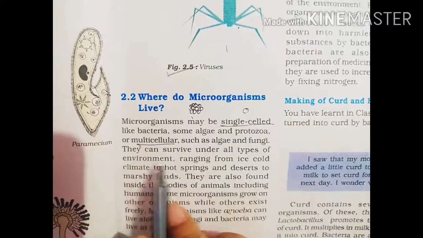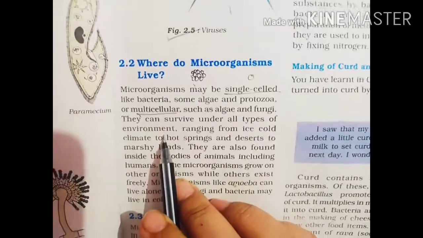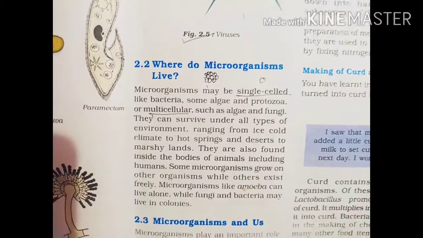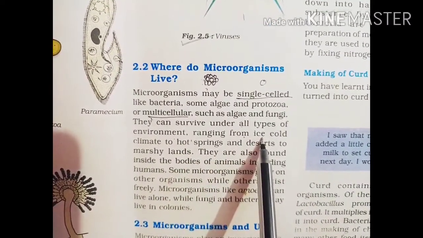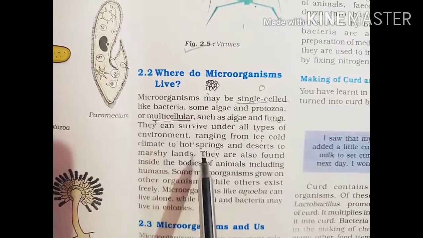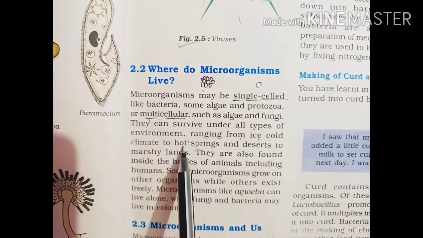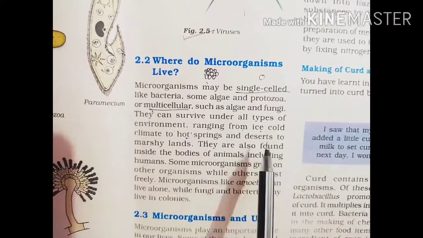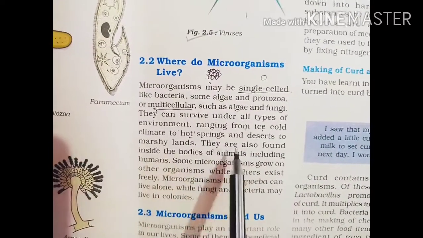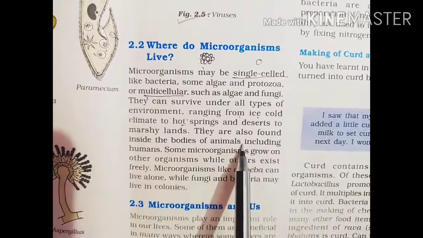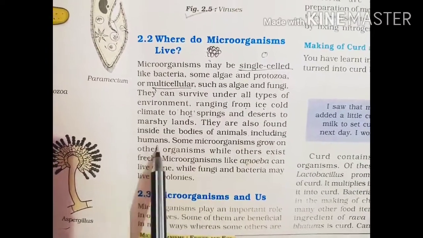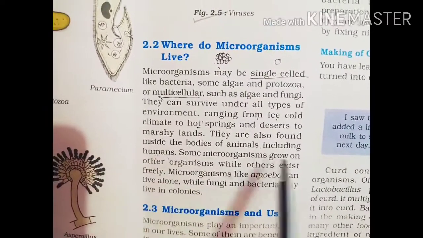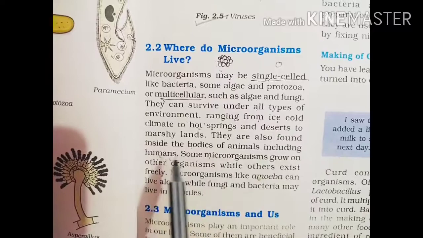When they are made by a single cell, they are single celled. Okay, they can survive under all types of environment. They can easily live in every situation. They can survive in the ice cold climate, and they also live properly in the desert or hot springs. They can also survive in the marshy land. They are also found in the bodies of animals, including humans. So you know the coronavirus, they are attacking humans. So their living area also includes the human body.